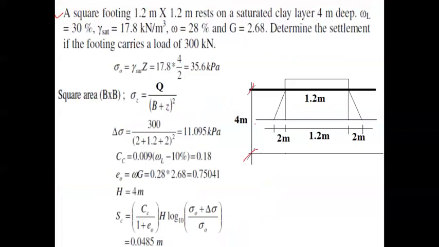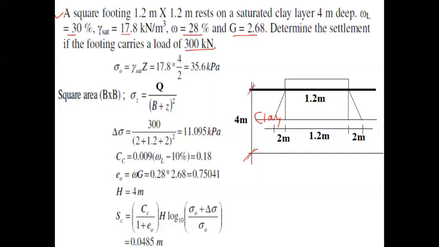This is the clay layer. The liquid limit is 30%. Gamma saturated, the saturated unit weight, is 17.8 kilonewton per meter cube. Water content is 28%, and specific gravity G is equal to 2.68. Determine the settlement if the footing carries a load of 300 kilonewton.